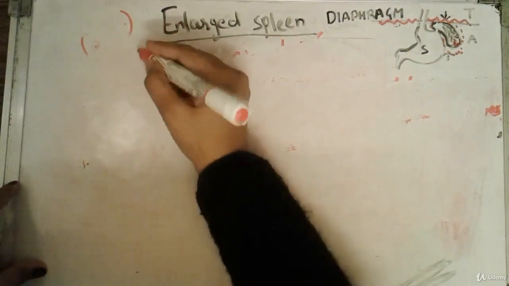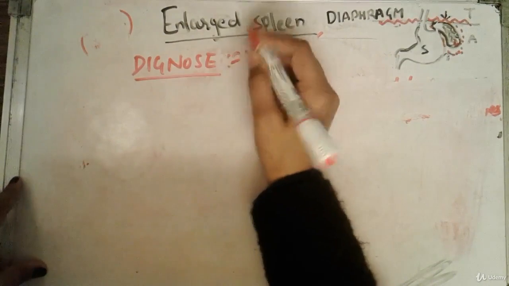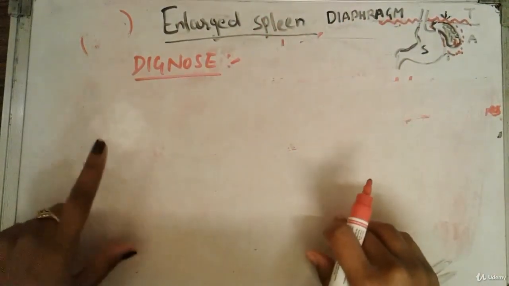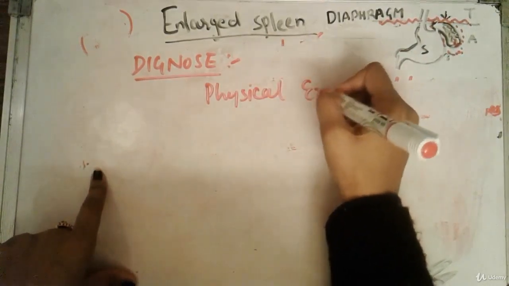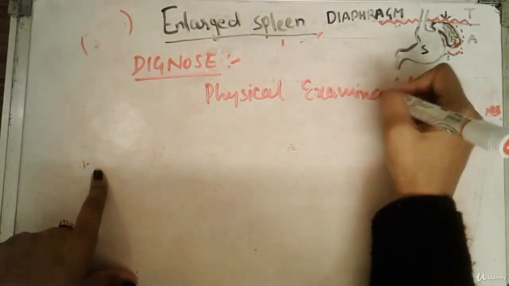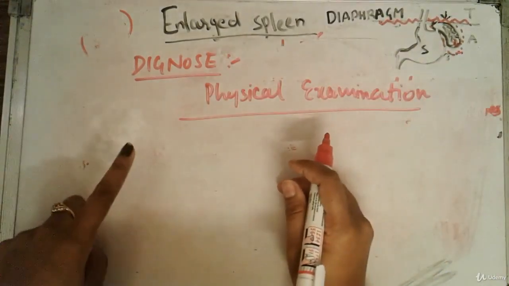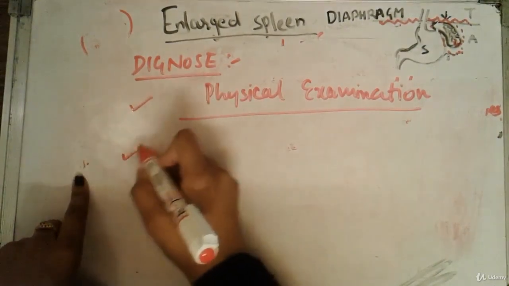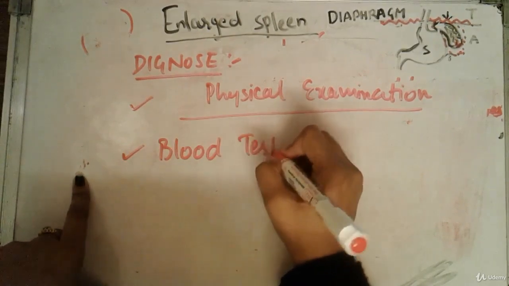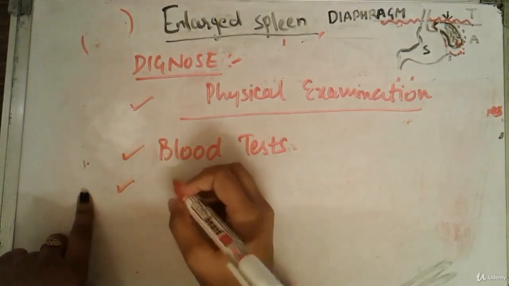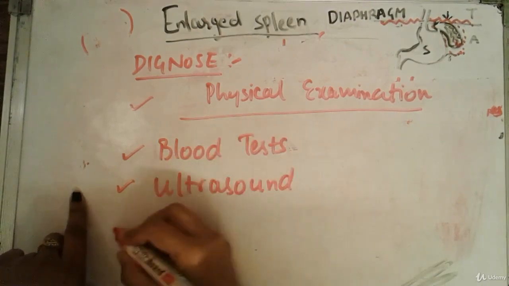Now come to the next point: how to diagnose an enlarged spleen. Usually the doctor identifies an enlarged spleen by physical examination of the patient. The doctor will check the upper left side of your body and examine the exact location and size of the spleen. The second test is the blood test, where the doctor will recommend you to identify the blood count, the RBC and the WBC count. The doctor can also ask for an ultrasound or CT scan, which will identify the exact size of your spleen.